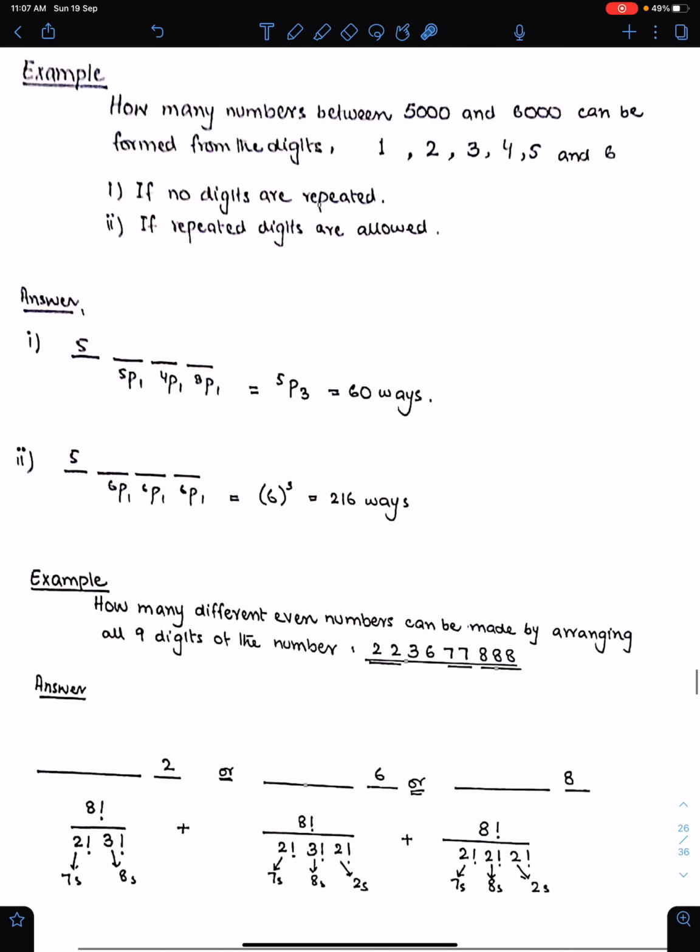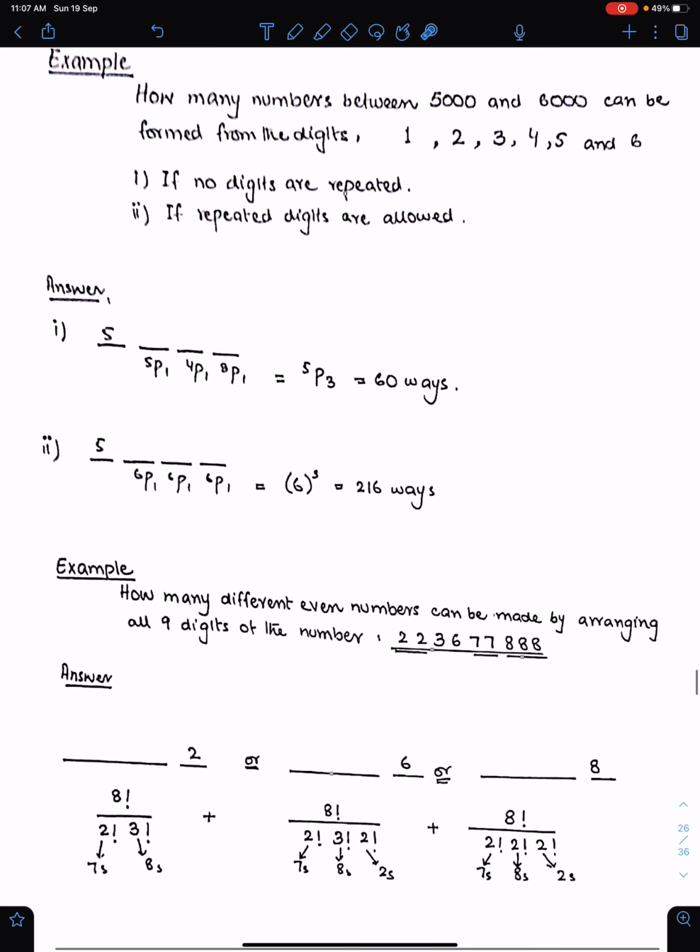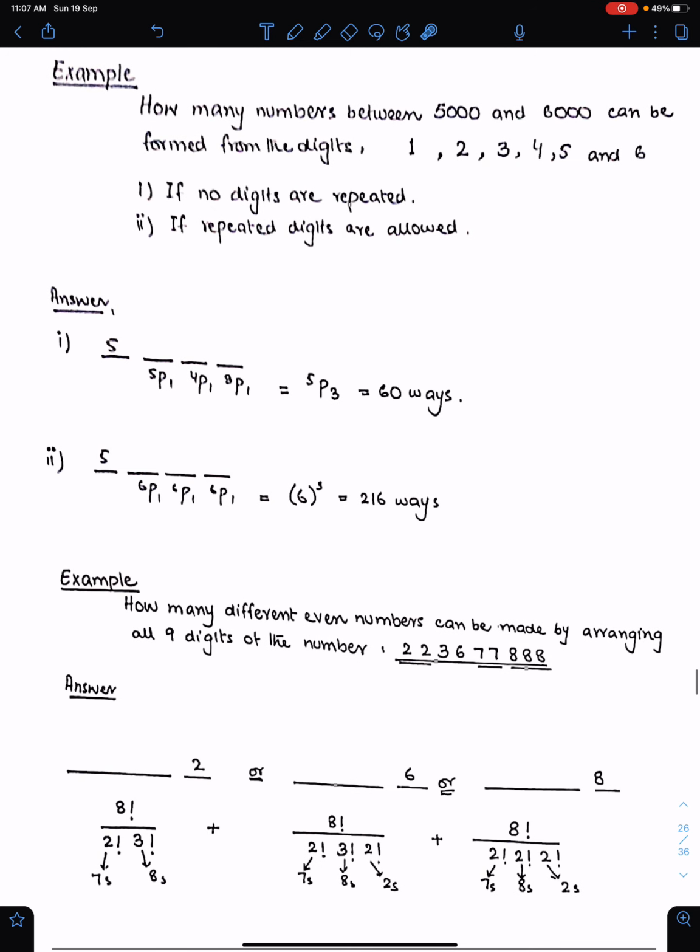Next example. How many numbers between 5000 and 6000 can be formed from these digits if no digits are repeated? So the arrangement of first digit is important. The first digit must be 5 and the digits must be 4 digit number. There must be 4 digits. So the first digit must be 5 and digits are not repeated. So we can arrange these 3 digits in this way, 5p3, and this is the breakup.